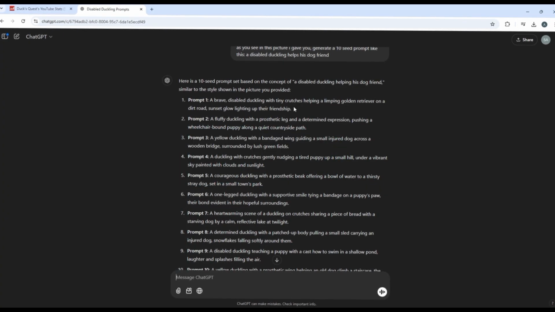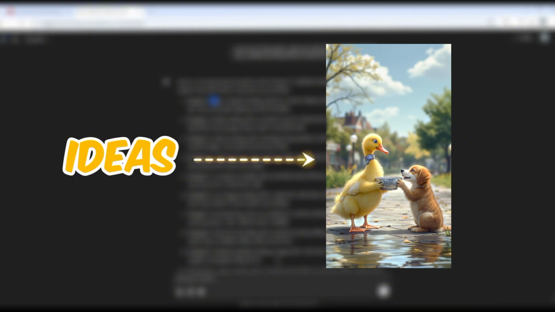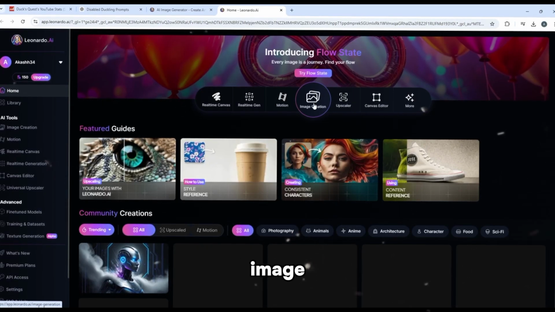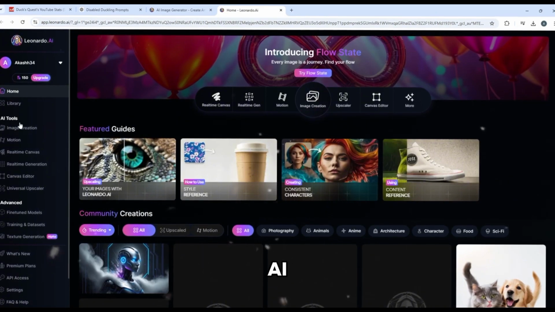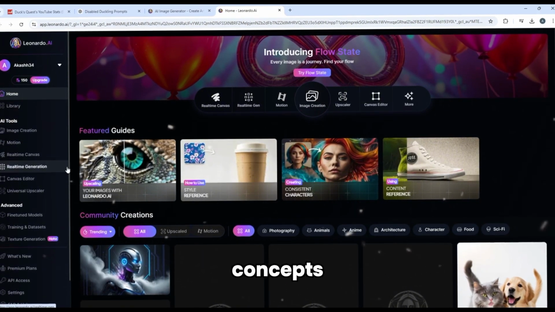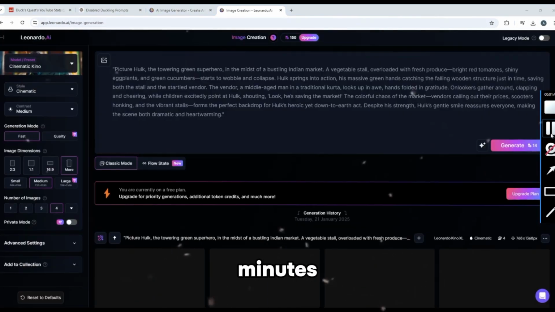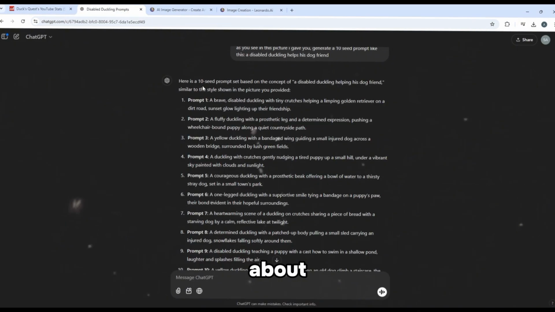Step 2. Turn ideas into stunning visuals. Once you've got the idea, it's time to visualize it. Enter AI image generators like Leonardo AI. These tools turn your concepts into incredible visuals in minutes. For example, let's create a video about that story.